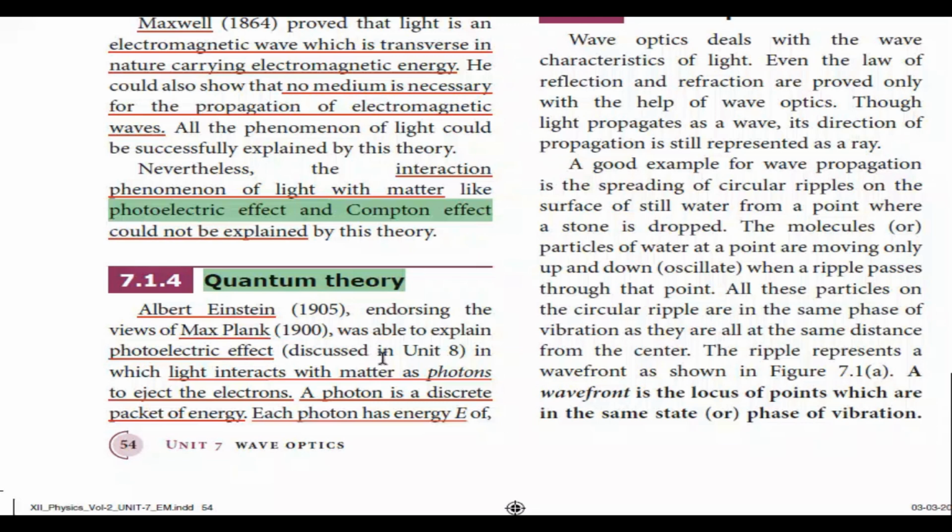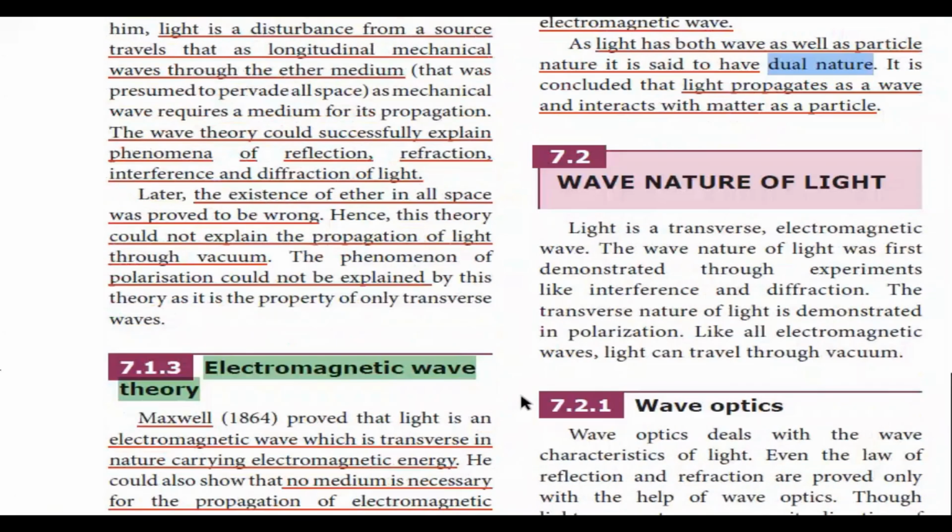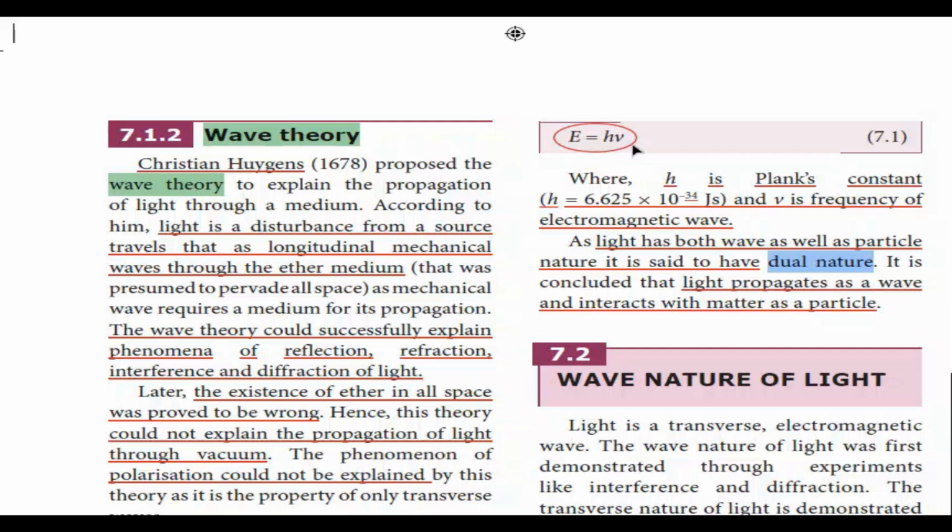And this photoelectric effect is nothing but the interaction of light with matter as photons, and that is to eject the electrons. What is a photon? A photon is a discrete packet of energy, and each photon has an energy E, which is given by the expression E = hν, where h is called Planck's constant, and that has a value of 6.625 × 10^-34 joule second, and ν is the frequency of the electromagnetic wave.